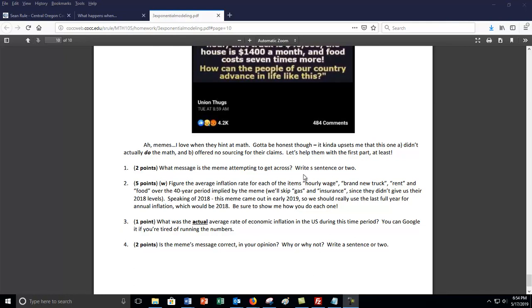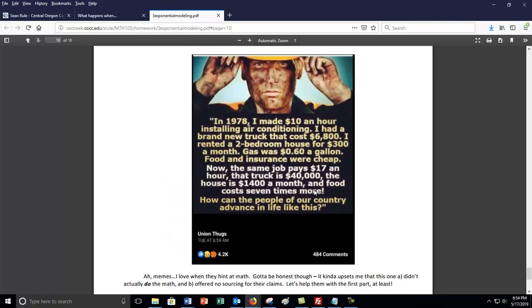I was pretty flexible. Oh, little typo there. That should say write a sentence or two. I was looking for, I mean, he kind of says it in the end here: how can the people of our country advance in life like this? The more pointed point, I think, is that inflation of goods costs have outpaced earnings.